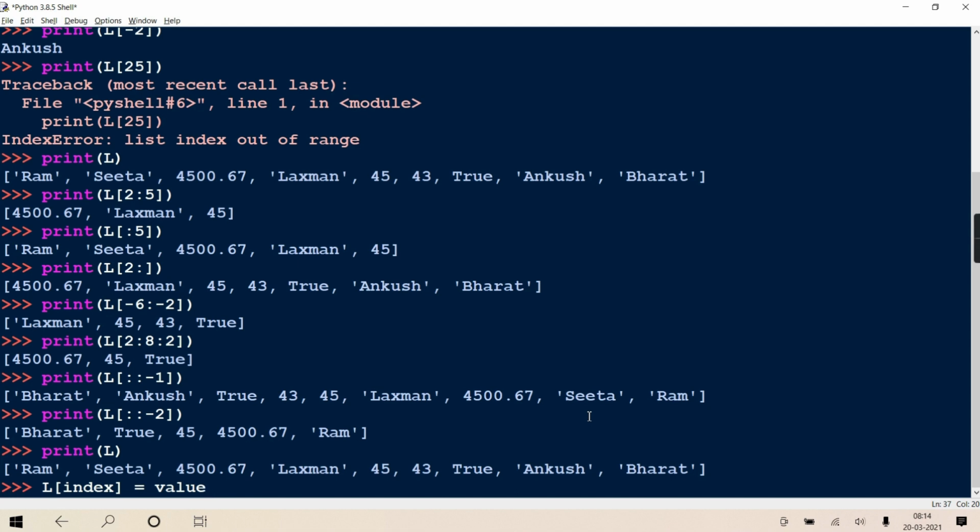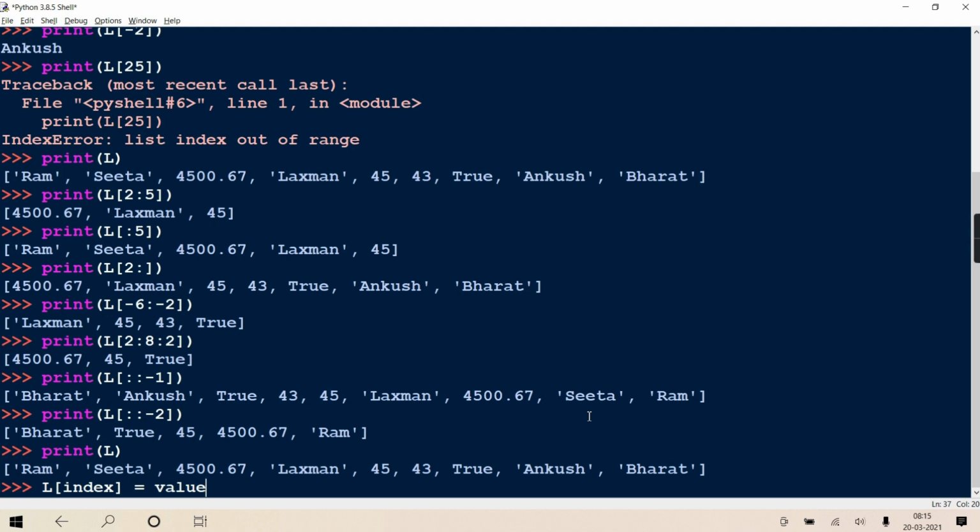Try to relate. If you already know Java, you can match it very well. There also exceptions are thrown, but the class names all have the word exception at the end: array index out of bound exception, class cast exception, number format exception, file not found exception. Here the word is error: file not found error, index error, value error, type error. But they are also classes. Here also all these error classes follow a complete inheritance hierarchy. We'll learn that when we come to chapter 6, exception handling.